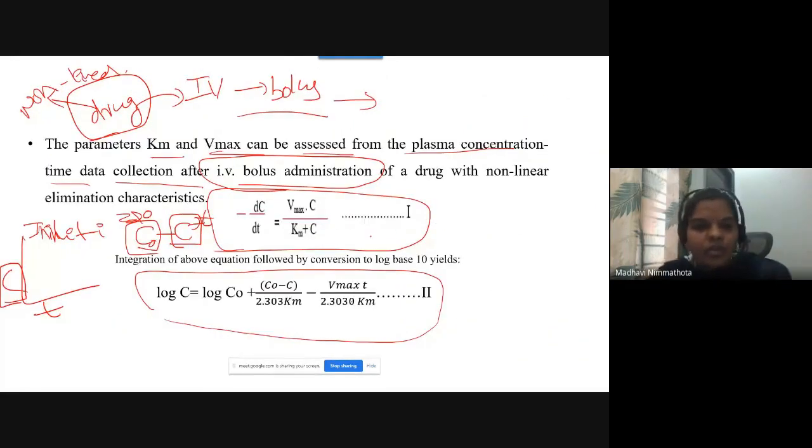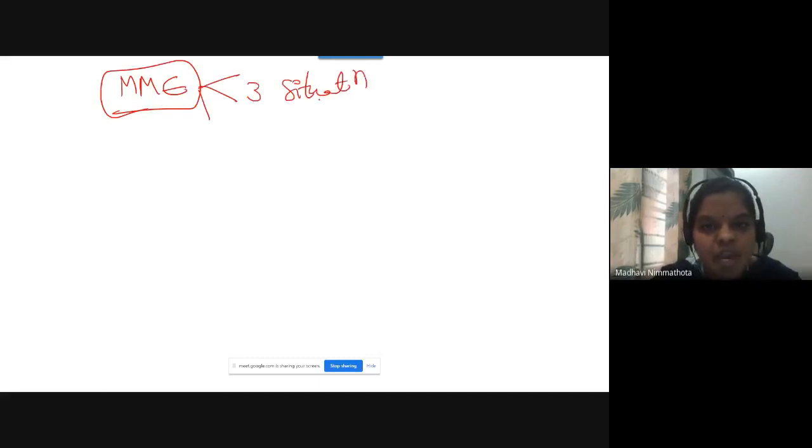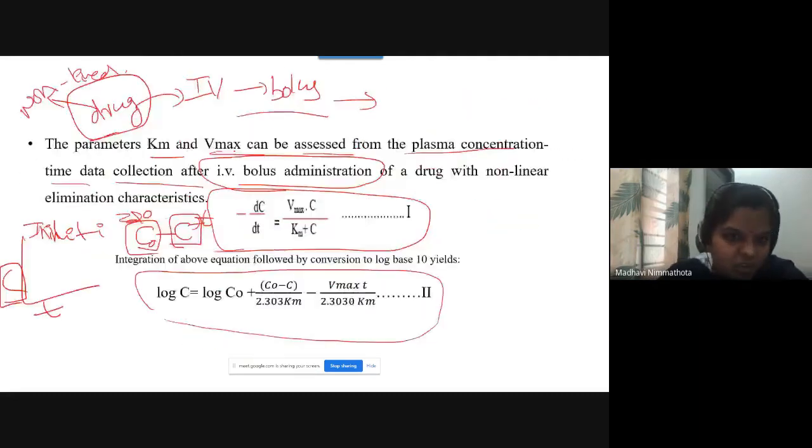Okay. So this is how the parameters Km and Vmax can be assessed from the plasma drug concentration when you have given the nonlinear pharmacokinetic drug through IV bolus administration, when you assume it follows one compartment open model. You need to focus on the Michaelis Menten three situations. And one more thing, you have to learn the derivation for estimation of Vmax and Km. You have to learn the derivation from equation 1 to 2. This is about today's